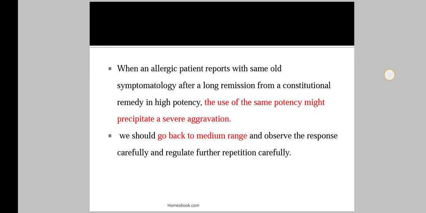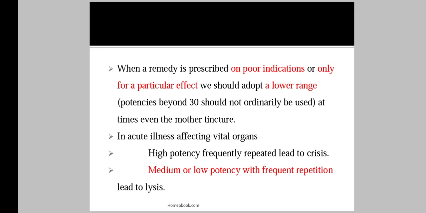Then next, one should go back to the medium range and observe the response carefully and regulate further repetition carefully. That is, go back to the medium range of potency. Then next, when a remedy is prescribed on poor indications or only for a particular effect, we should adopt a lower range. Potencies beyond 30 should not ordinarily be used.